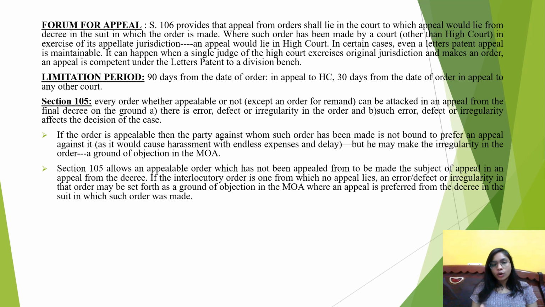So basically there are two things. First is, if the order is appealable, then the party is not bound to go and file an appeal against such appealable orders. What it can do is just mention it as a ground of objection in the memorandum of appeal against the final decree. Now why has it been done? It has been done in order to avoid unnecessary harassment with endless expense and delay, which might be caused by multiple filing of appeals against multiple orders that are passed in a suit.